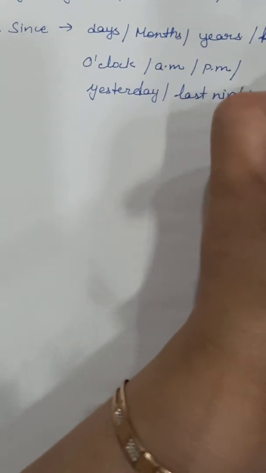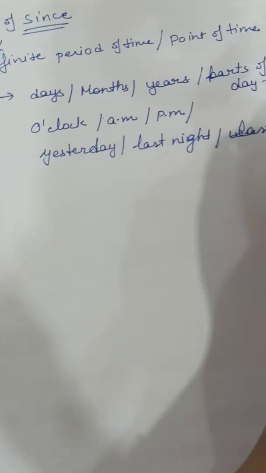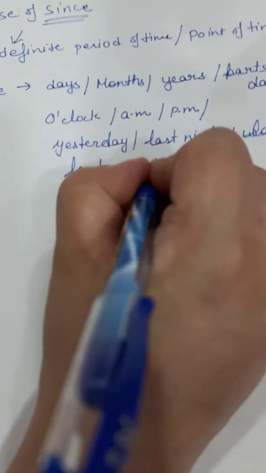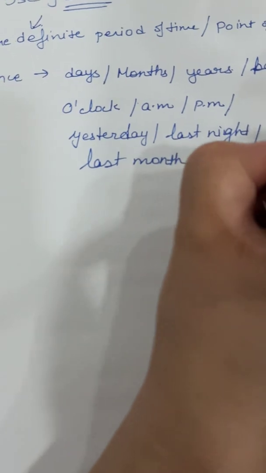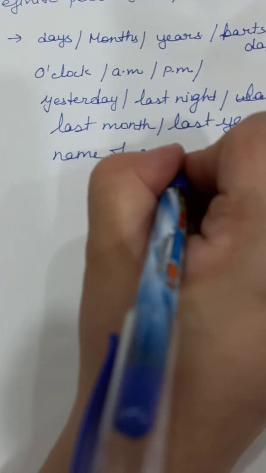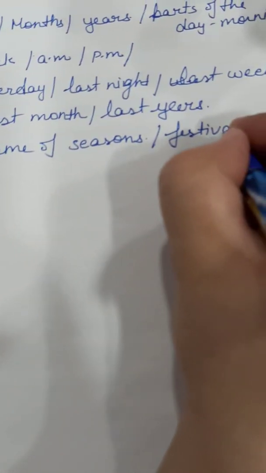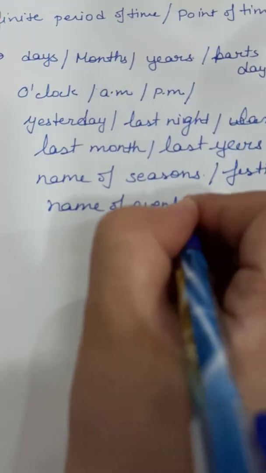Now which we had left there, we will be using them now. Since last night, last week, since last week, last month, last year. Okay, now with the name of seasons, in for we had done for 2 seasons, but with since, since spring, since winter. Okay, with the name of festivals, since Deepavali, with the name of events.